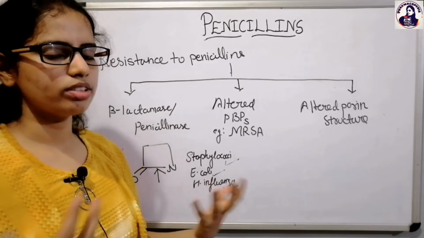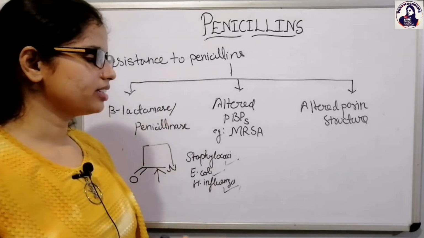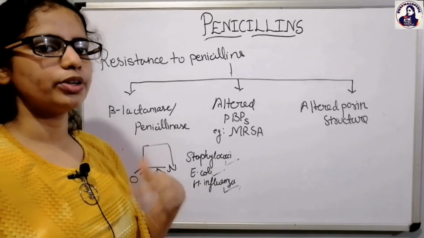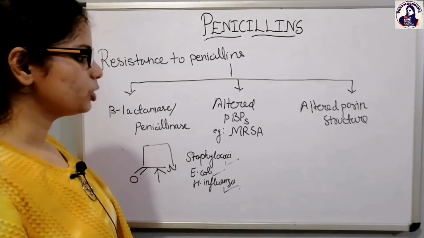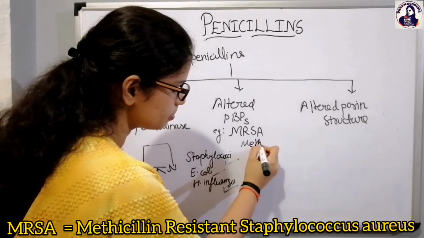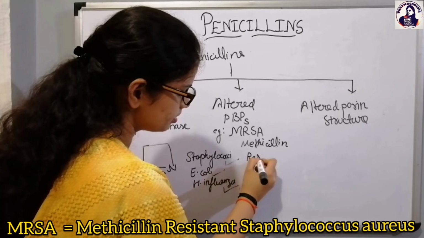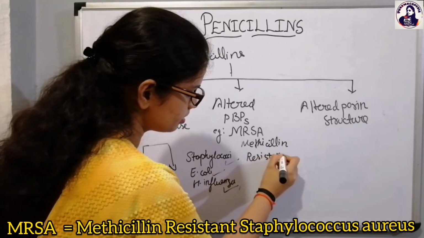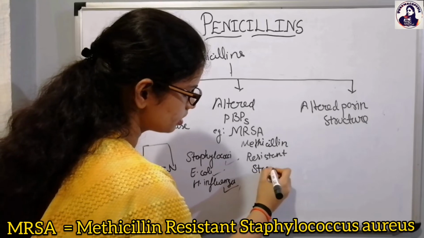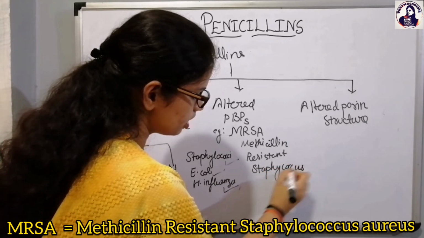As a result, the cross-linking will occur, and due to the alteration of the penicillin binding proteins, the penicillin will not be able to show its action. This is likely to be seen with MRSA, which is methicillin resistant Staphylococcus aureus.